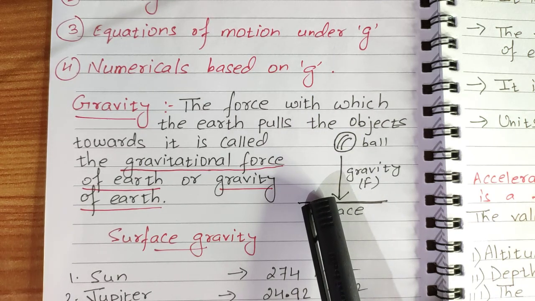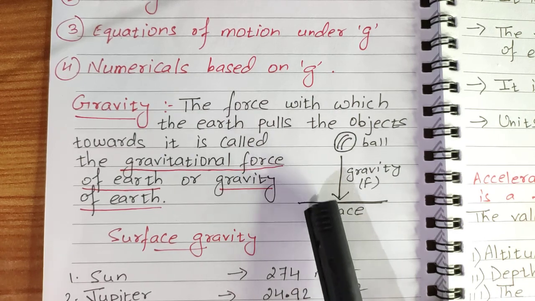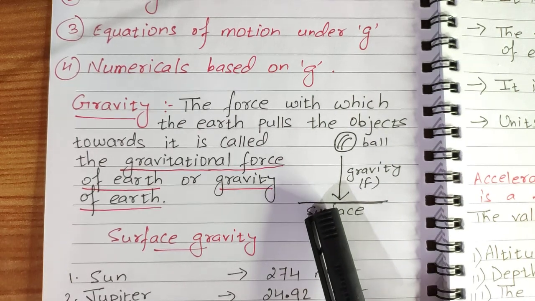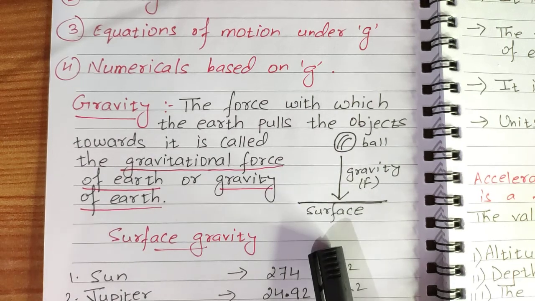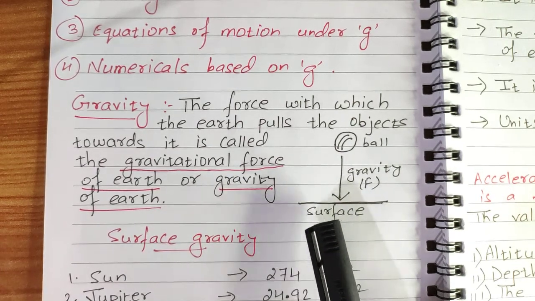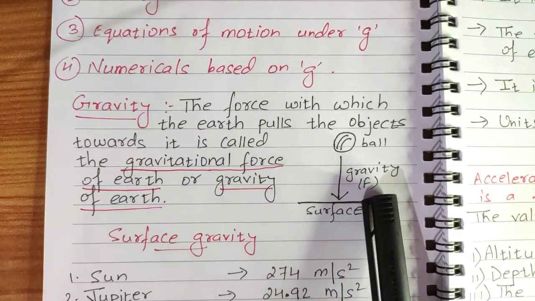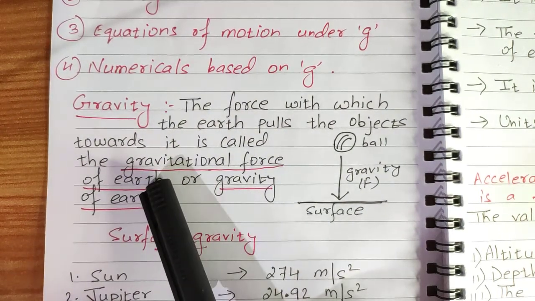What is the reason? When you throw a ball upwards, it should go up and up only, but afterwards it comes down. It means there is some force which attracts the ball downwards, towards the surface. That force is gravity, the gravitational force of earth.